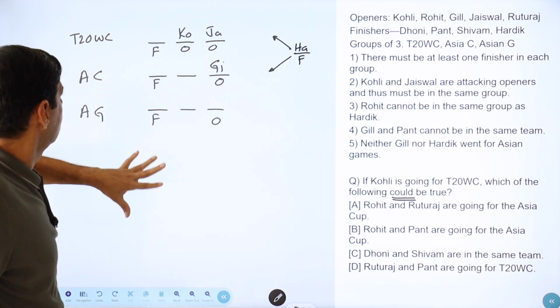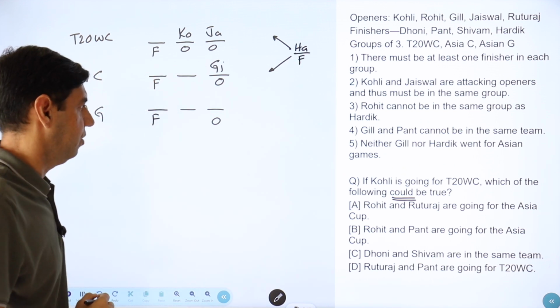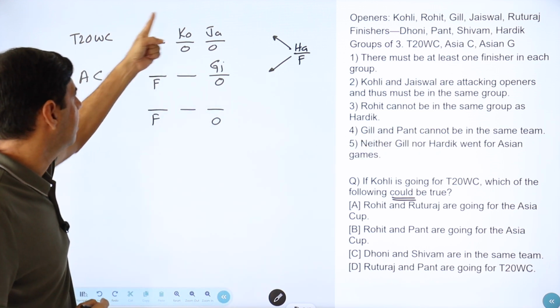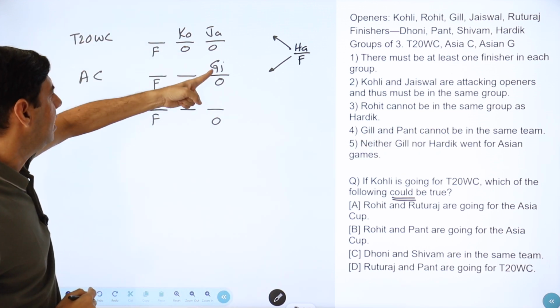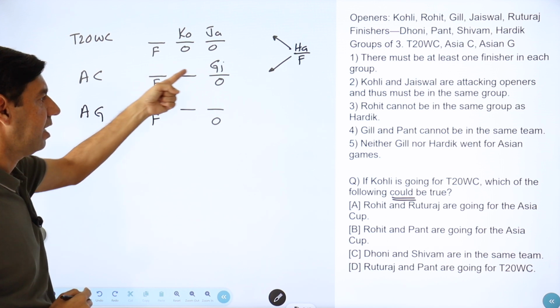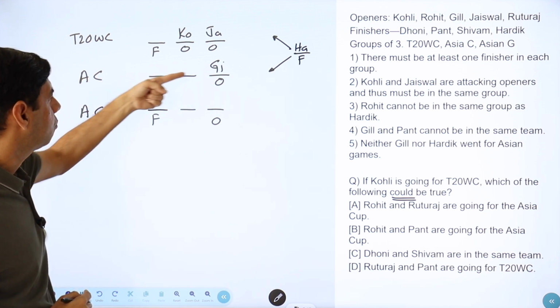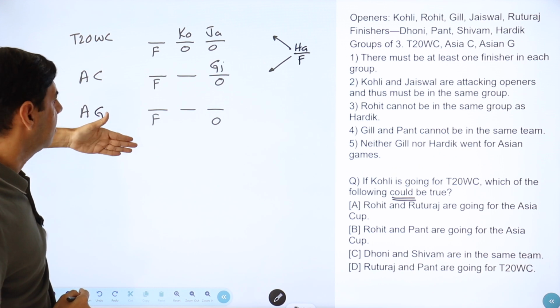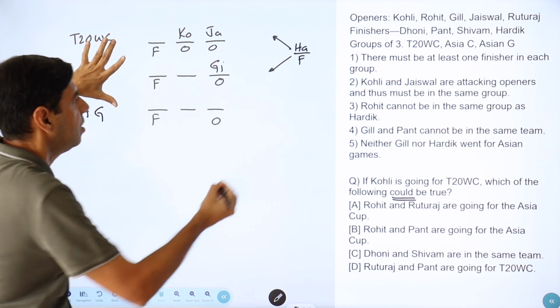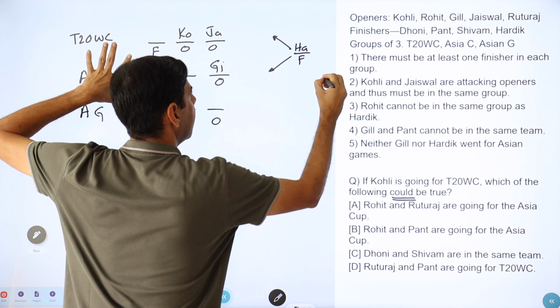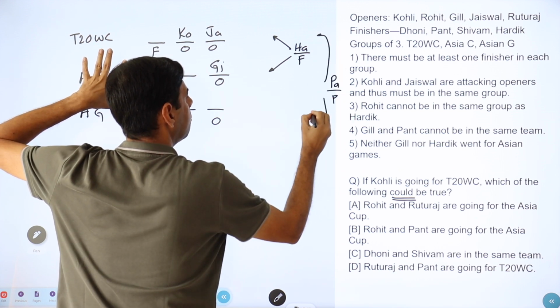Okay, so two finishers, which one, I still do not know. Is that all? Okay. Gill and Pant cannot be in the same team. So Gill has to go in Asia Cup, Pant cannot go there. Okay, so if Pant cannot go to this one, Pant can go either in the first or in the last. So the same idea here, Pant, who is a finisher, can either go in the first one or go in the last one.